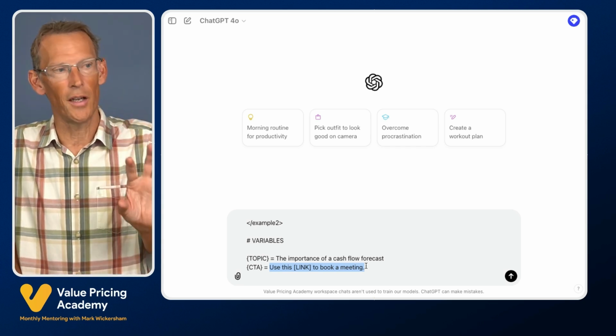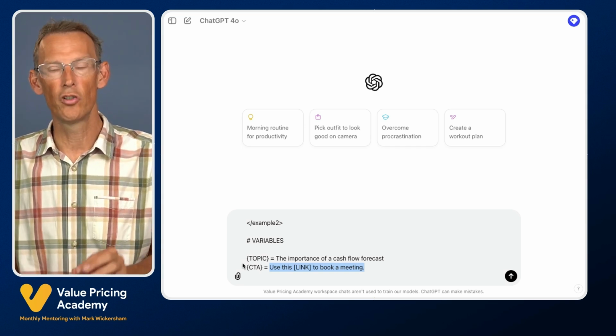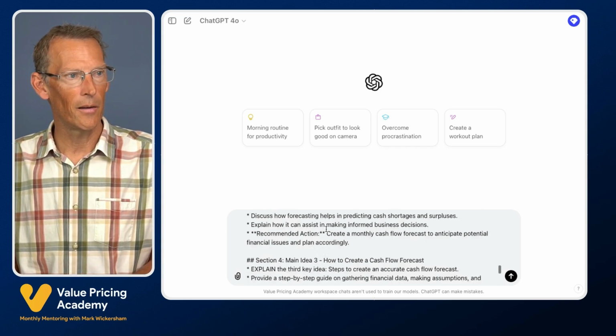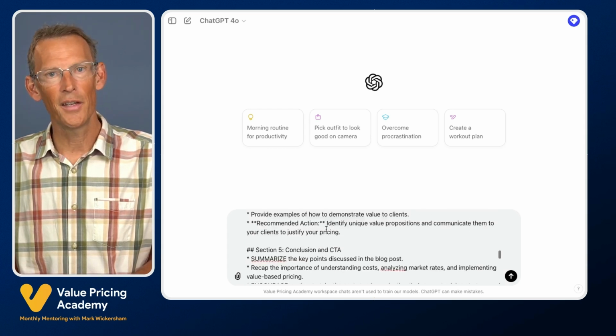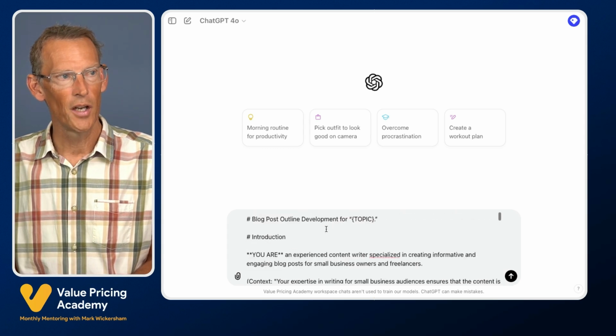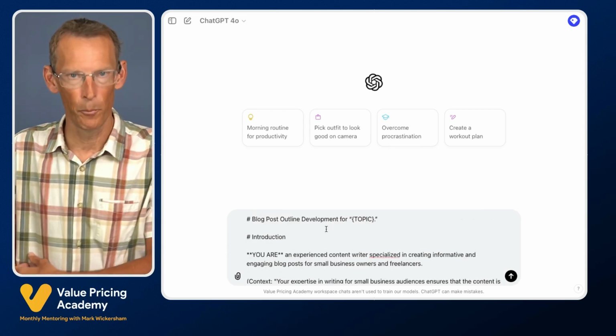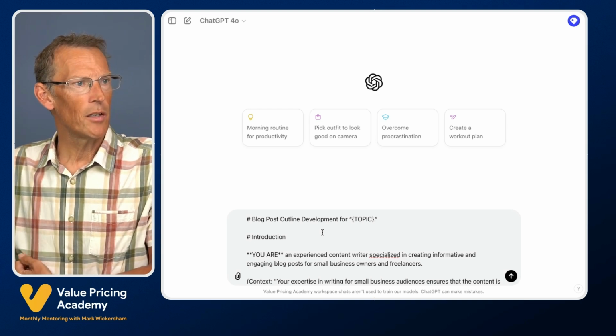So you just give it in this prompt 2 variables. What's the topic? What's the call to action? What do you want them to do when they've read the blog post? Now let's scroll to the top and you can see this is a very long prompt. Please don't get too worried about this because most of it is an element that is optional. So let me take you through a few bits of it.